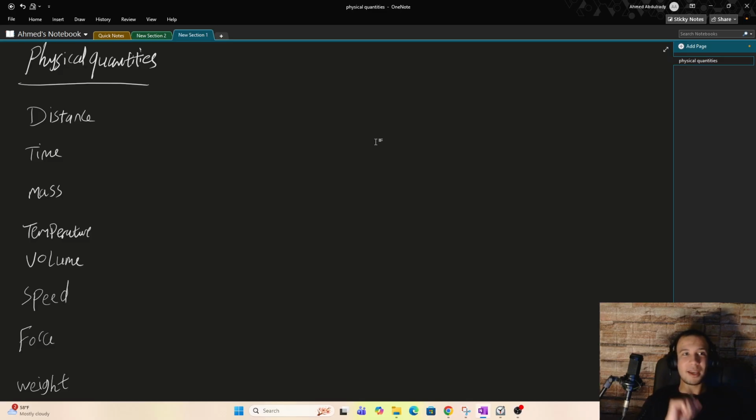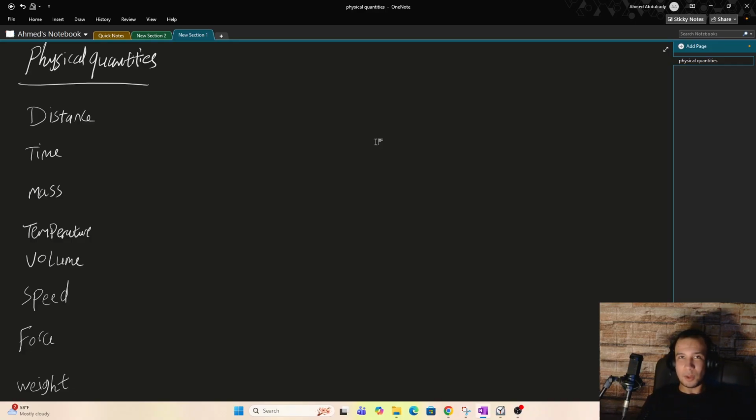Physical quantities. It's an important topic and it's one of the very first topics in IGCSE. That's why I believe you must understand it intuitively, because it's the foundation in physics, okay? So today it's not going to help you to go through papers or exams or anything like that. I just want you to understand it intuitively, okay? That's the point of this lesson.